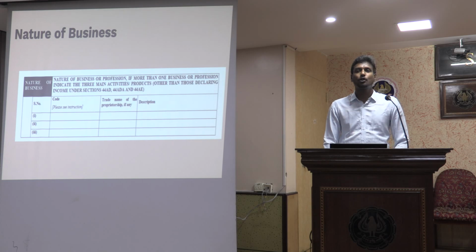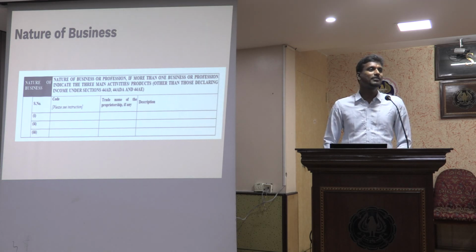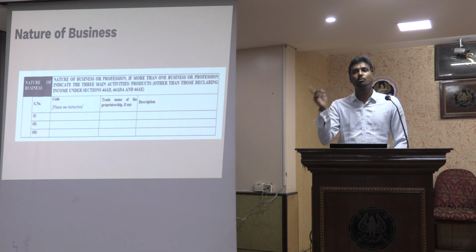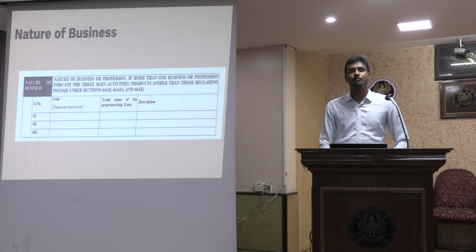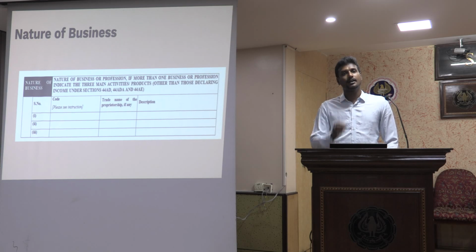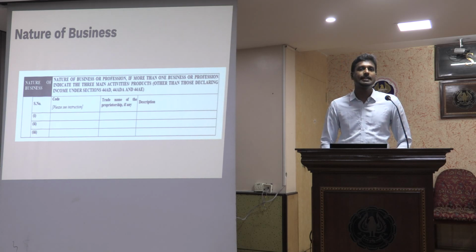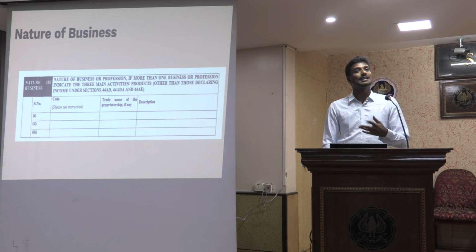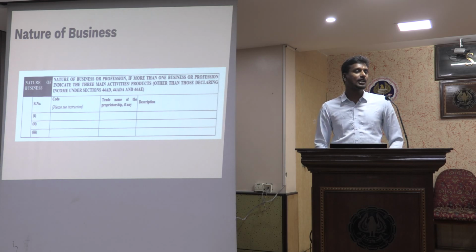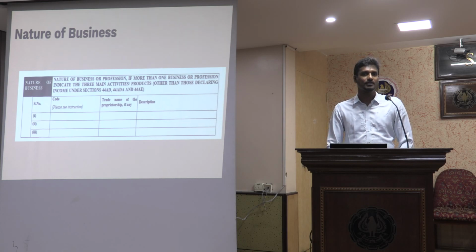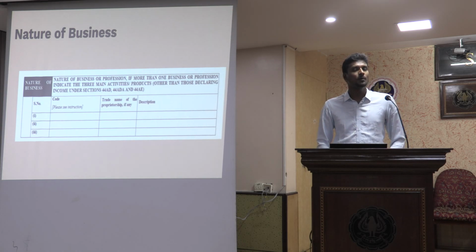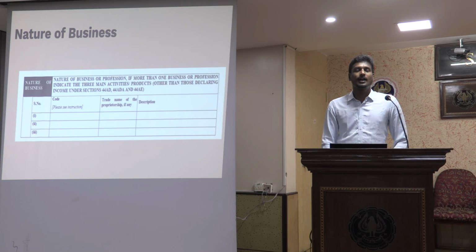And this also needs to be mapped with the information that will be filled in the tax audit report, because the tax audit report also asks for the nature of business in the code. So this has to be the same. There are instances where the code disclosed in the tax audit report and the ITR are not matching, and they have been asking for clarification as to what is the exact nature of business. So it becomes important for us to pay closer attention to it and verify and review it appropriately before proceeding further.